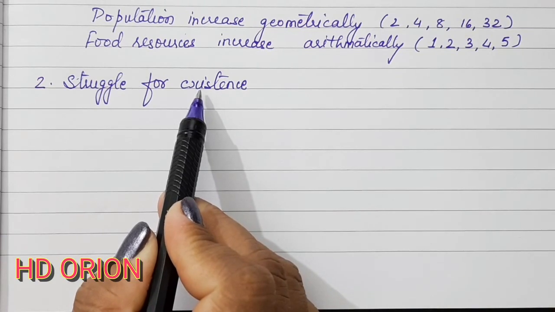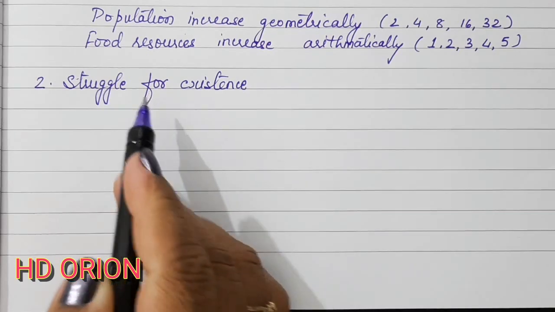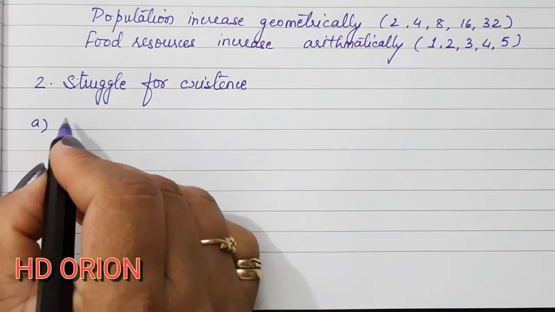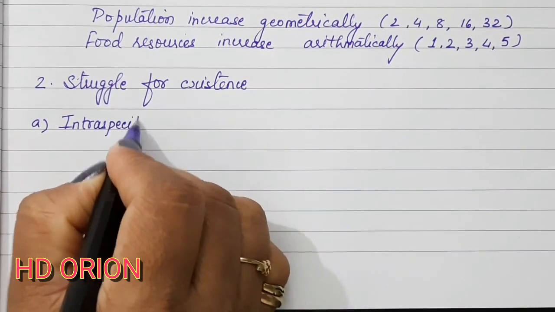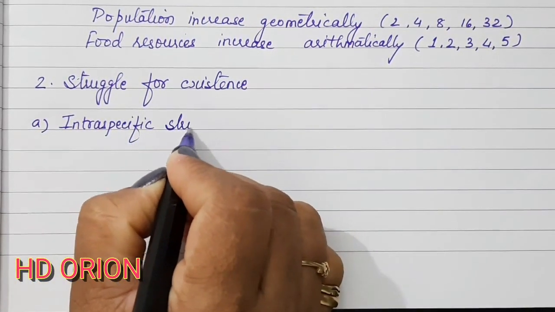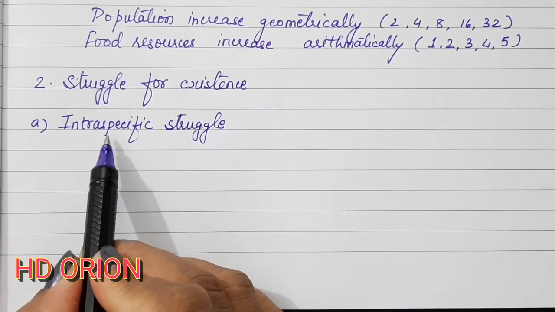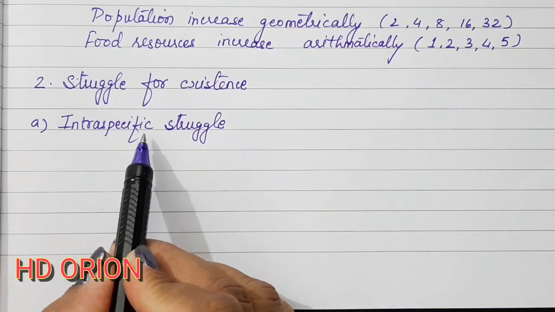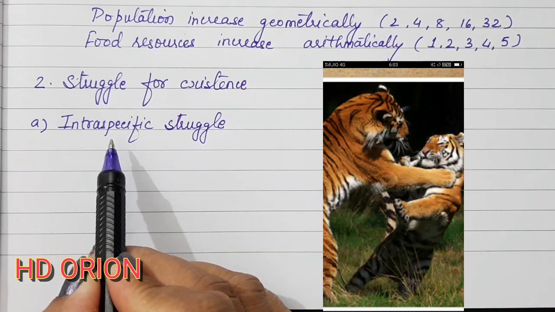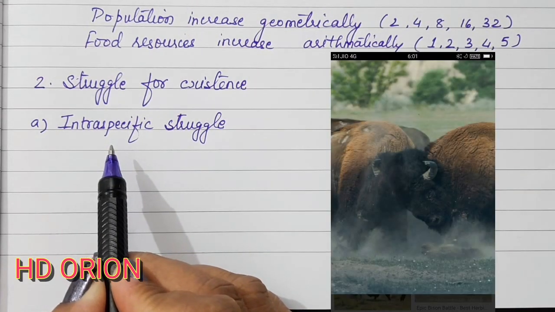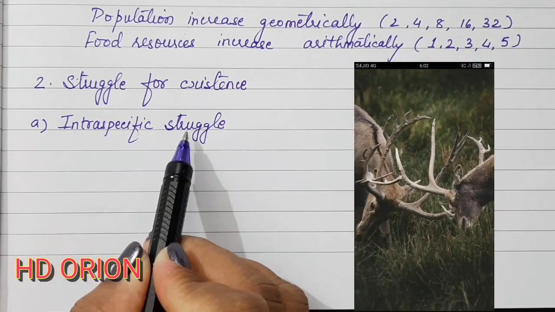Because there is overproduction, there is always a struggle between the organisms for existence. Now, this struggle can be of three types: intraspecific struggle. This type of struggle is between the members of the same species. When they are fighting for food, suppose a carnivorous animal like the wolf, if two wolves are fighting for a piece of meat, the struggle will be called intraspecific struggle.